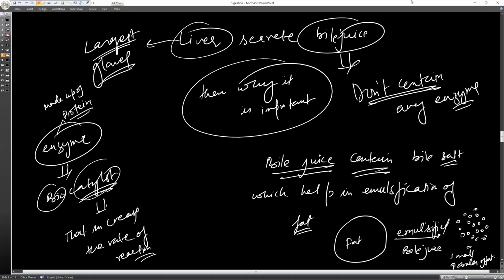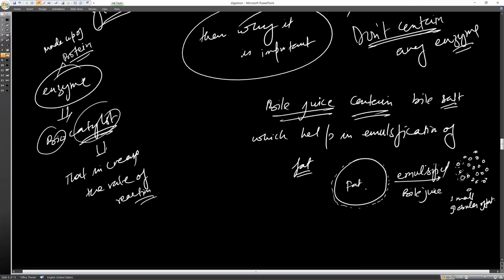When you are emulsifying the fat, what is going to happen? With the bile juice, there is a surface area such that only this will come in contact with the digestive enzymes. But now, when you have emulsified it, the surface area will increase. As a result, the emulsified fat will get digested more easily in comparison to the larger fat molecule.